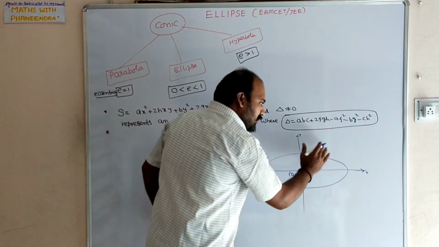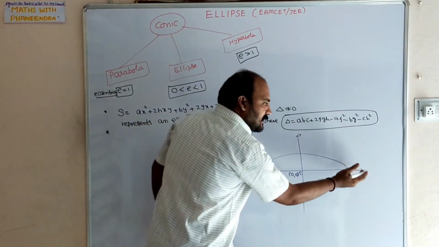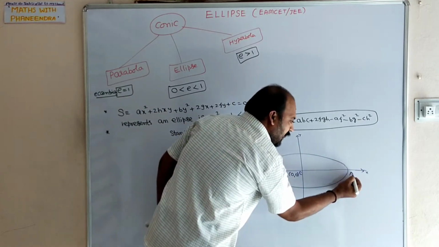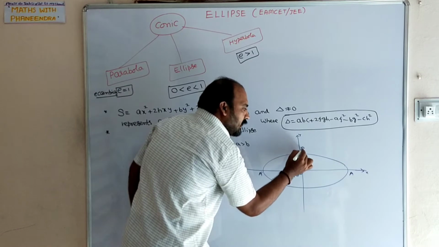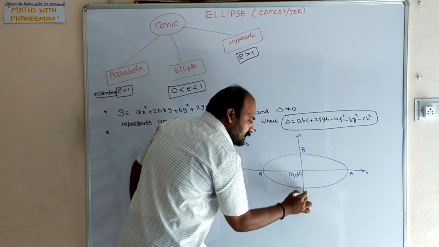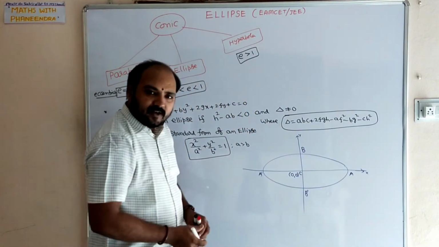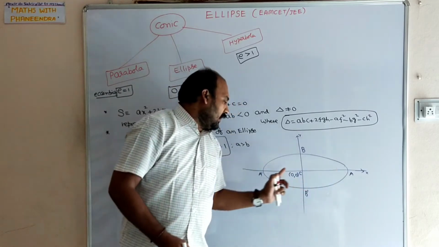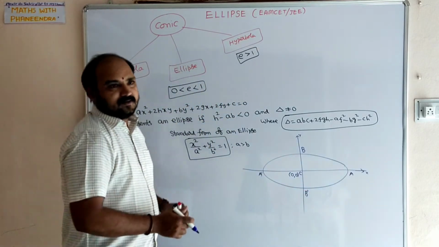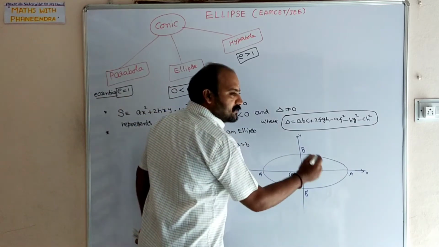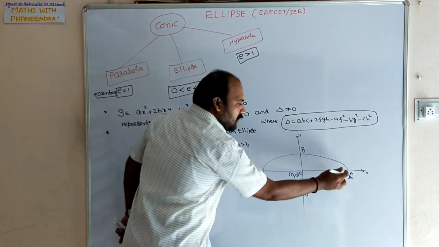The curve of the ellipse cuts the x-axis at the points A and A dash and the y-axis at B and B dash. Then A dash, B dash are called vertices of an ellipse.